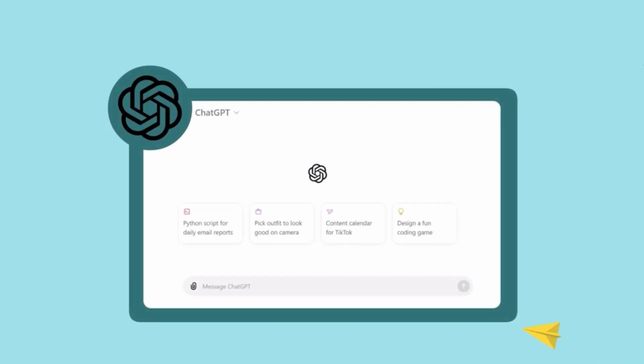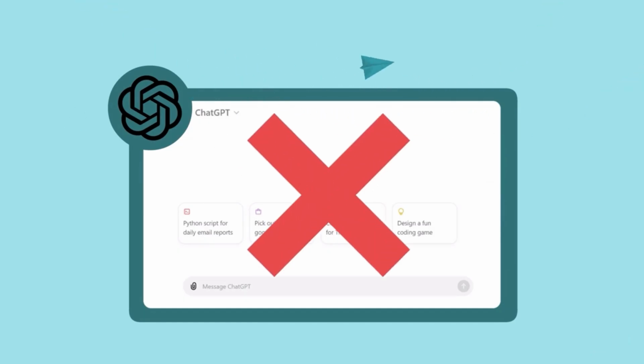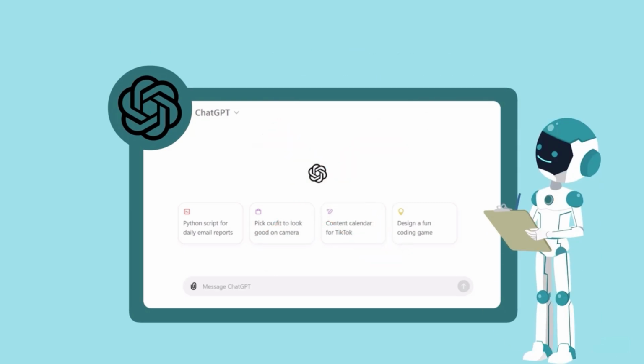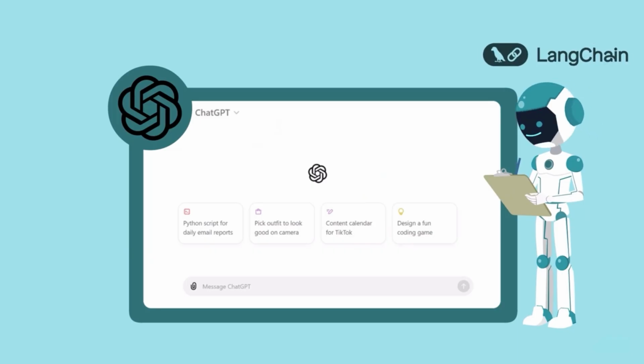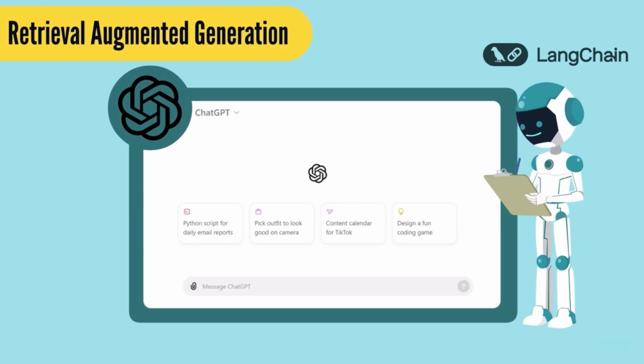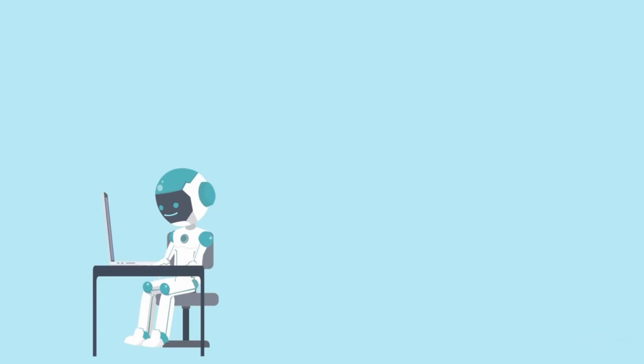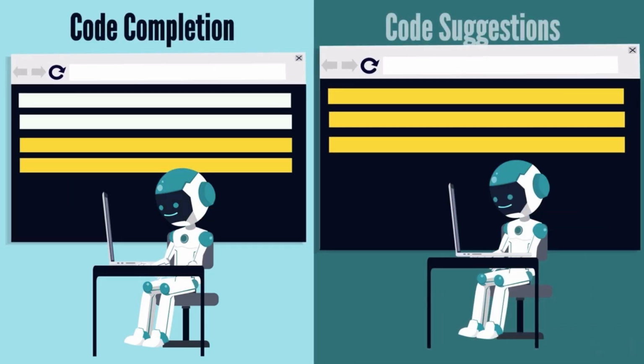Again, we can't just copy-paste a ticket into ChatGPT and expect it to help a customer or redirect them to the relevant support person. The model doesn't have this information. But with the help of LangChain, they've realized the project successfully, creating a support agent co-pilot relying on a technique called retrieval augmented generation, an important topic that we'll cover in detail later in the course. Very well, everyone. Let's consider one last use case: code completion and code suggestions.